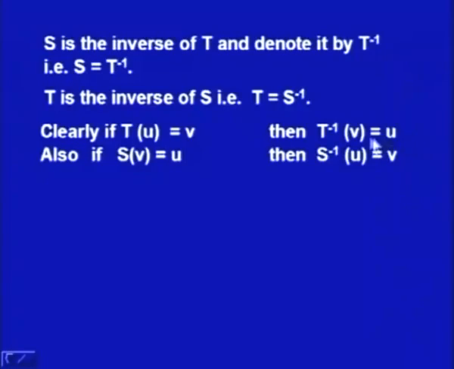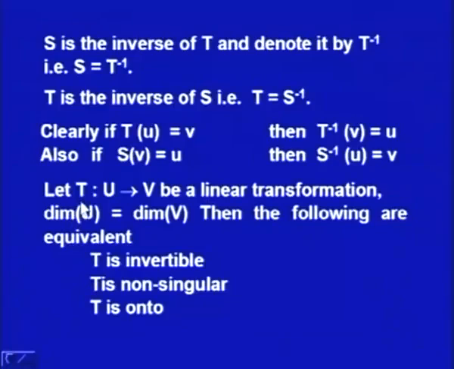As we said, T inverse will nullify the effect of this transformation, it will take it back. So, we apply T on u, it will become v, but T inverse will take v back to u. Also, if S v is equal to u, then S inverse u is equal to v.